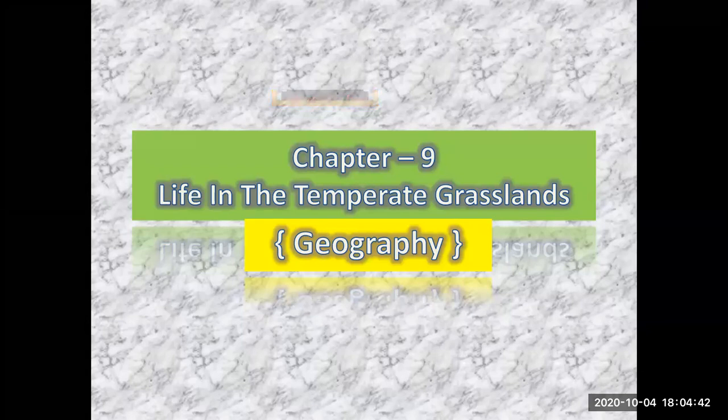Grasslands make up almost a quarter of the total land surface. It means most of the areas are covered with grassland. The types of plants that grow here greatly depend on what the climate and soil are like. It depends on the climate and the soil, temperature, rainfall. As climate plays an important role in the formation of grassland, it is generally used as the basis to divide grasslands into two broad categories: those that occur in the temperate region and those that occur in the tropical region.